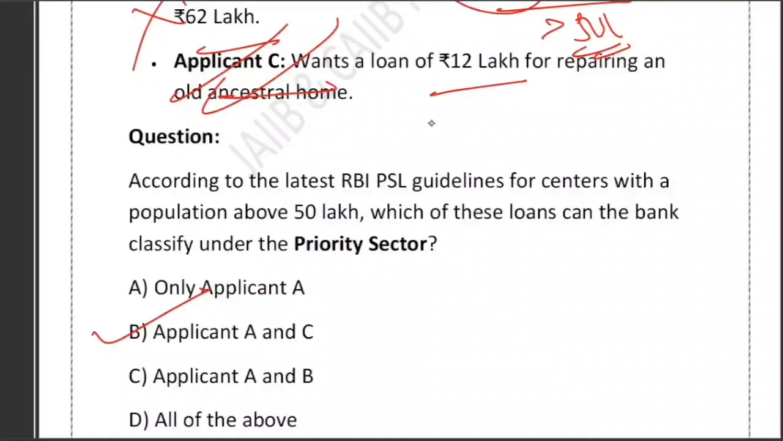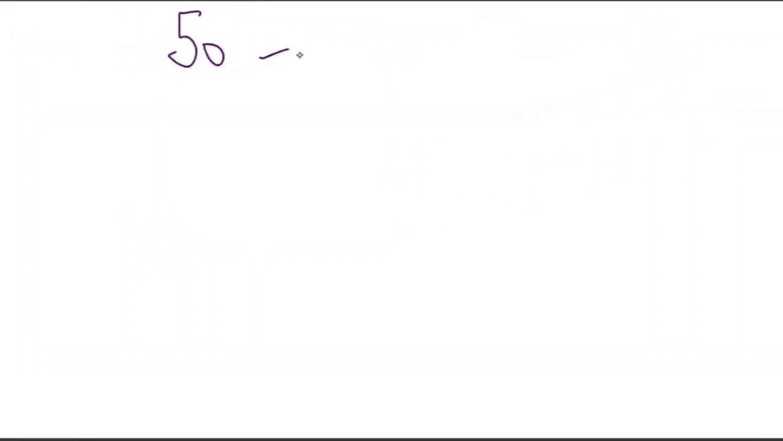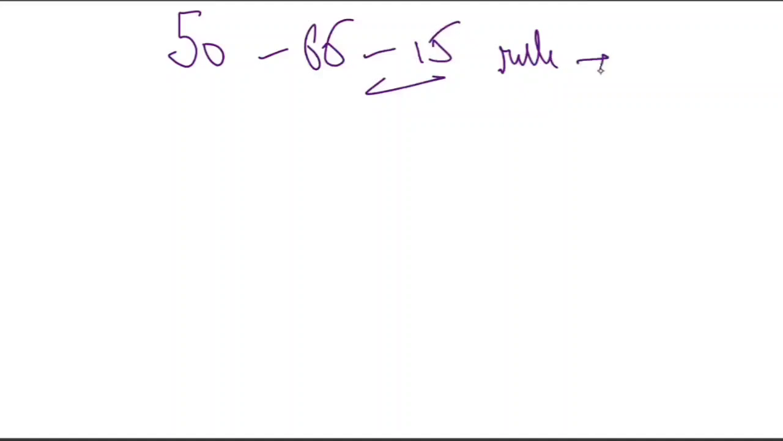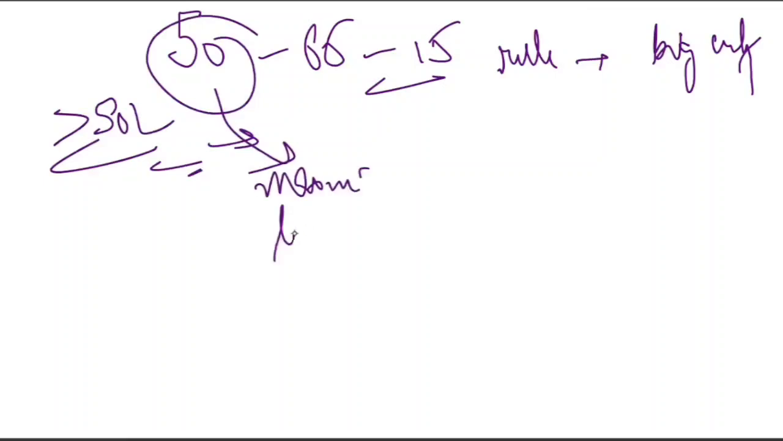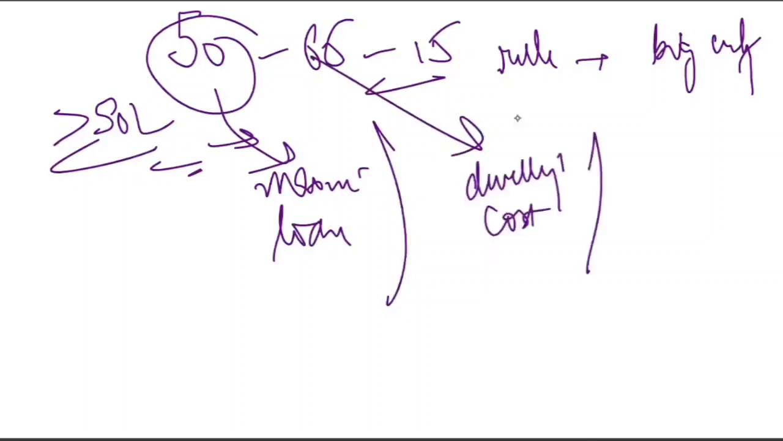Right. So remember the memory trick. Let me give you a memory trick to remember this rule. Just remember 50, 65, 15. Right, this is the rule for the big city, for population more than 50 lakh. 50 lakh is the maximum loan for purchase. 65 lakh is the maximum dwelling cost. And 15 lakh is the maximum loan for repair.